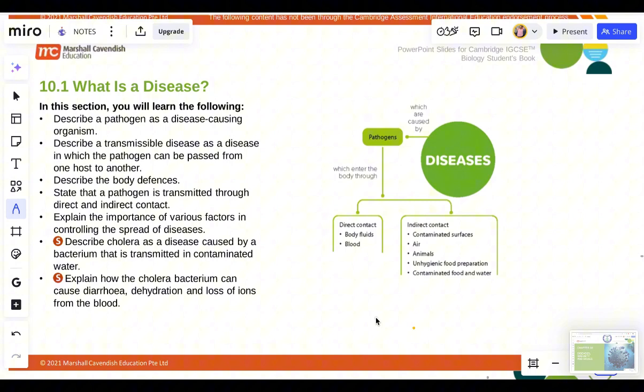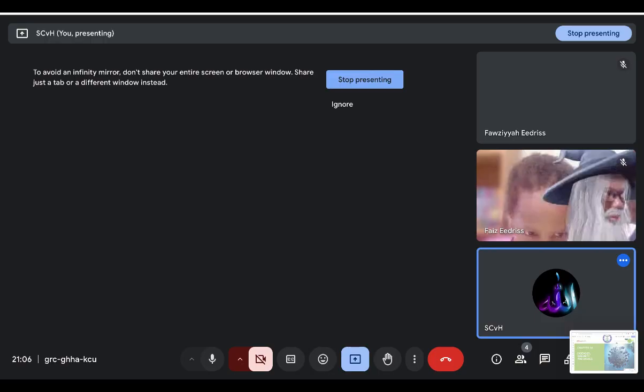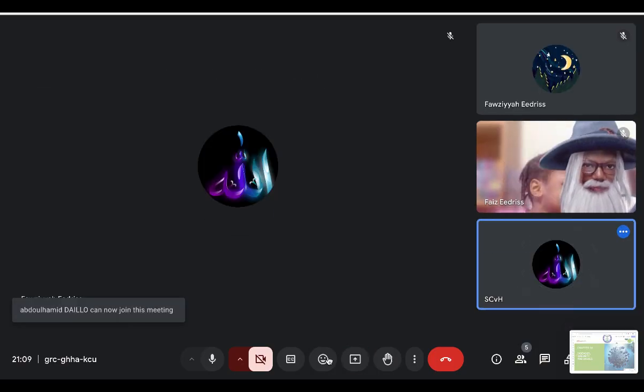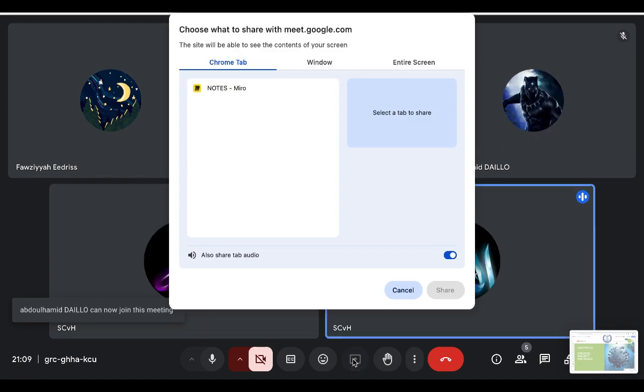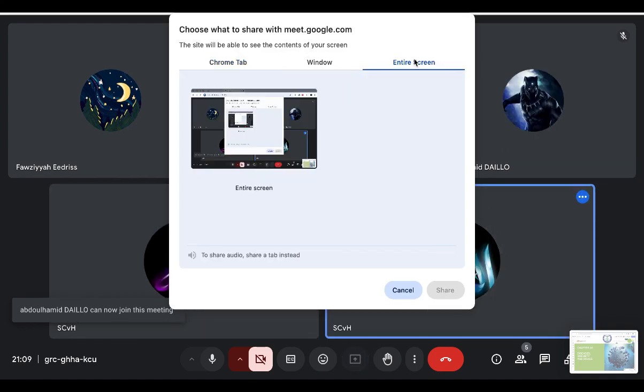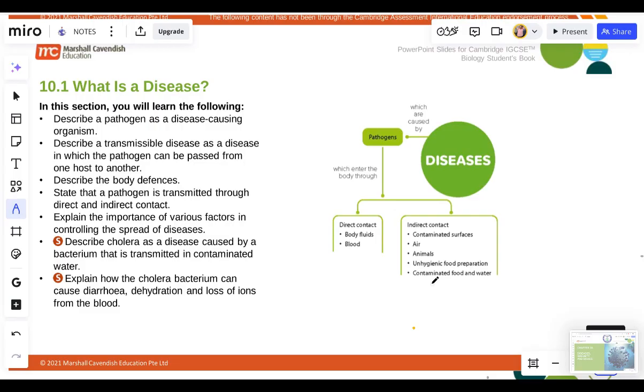So disease actually gets into our body by two methods. One is direct contact, two is indirect contact. Remember, the direct contact includes the body fluids and the blood. The blood and the body fluids are two ways by which disease gets into our body. Indirect contact includes food preparation and contaminated food and water.